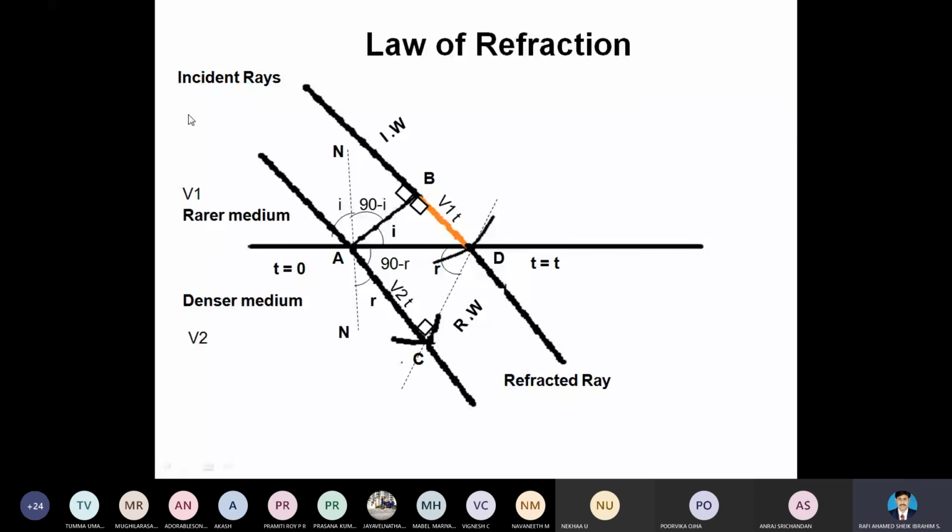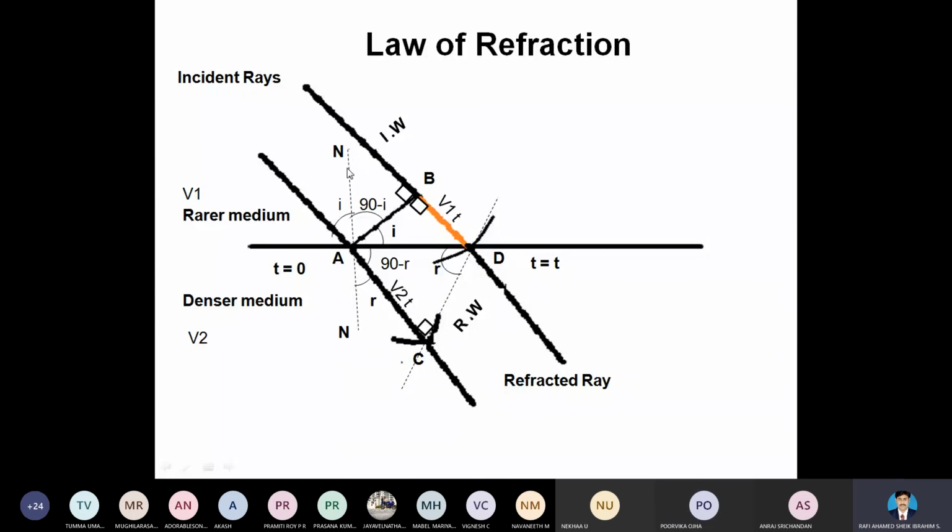Here, this region is completely in the rarer medium, and this region is completely in the denser medium. The velocity is not equal because the light propagates through different media, from the air medium to the material medium. That's why the velocity variation happens here. We are using the terms V1 and V2. For the rarer medium, the distance is V1T. For the denser medium, the distance is V2T.